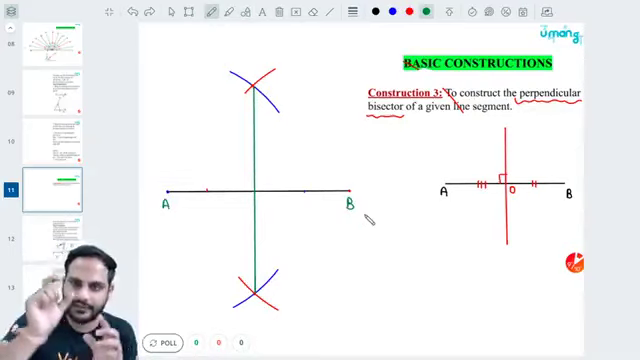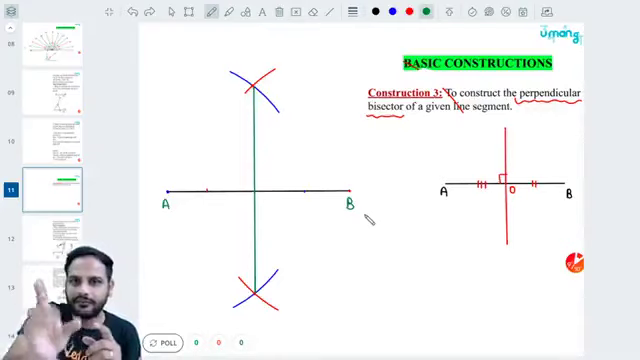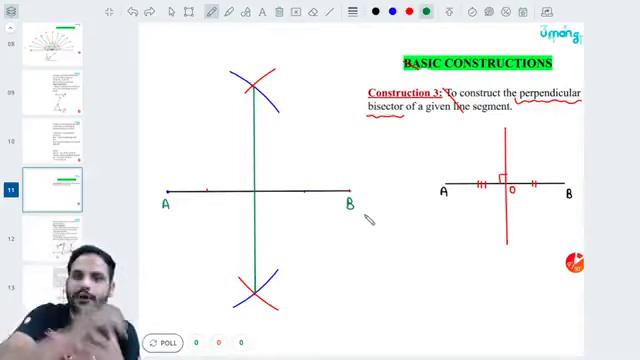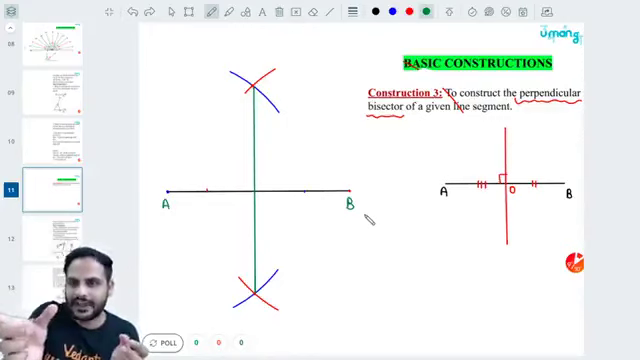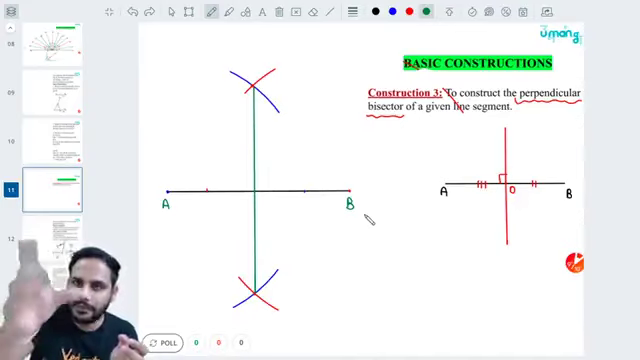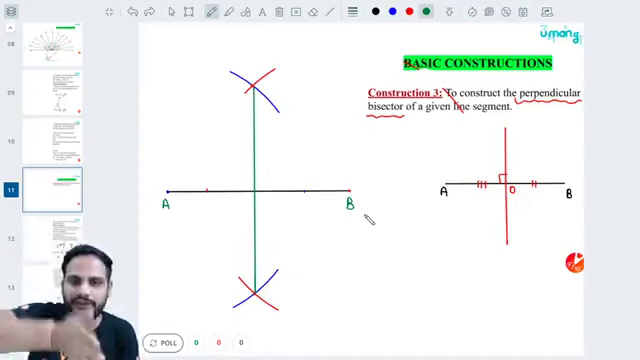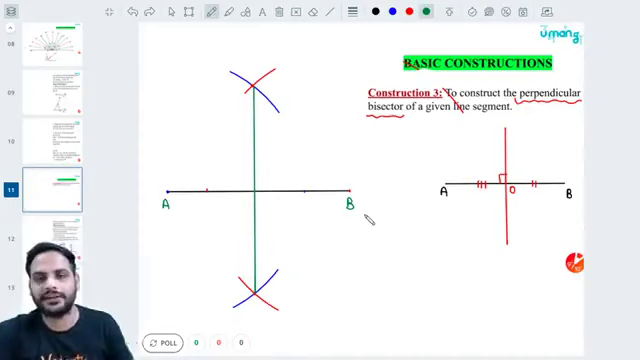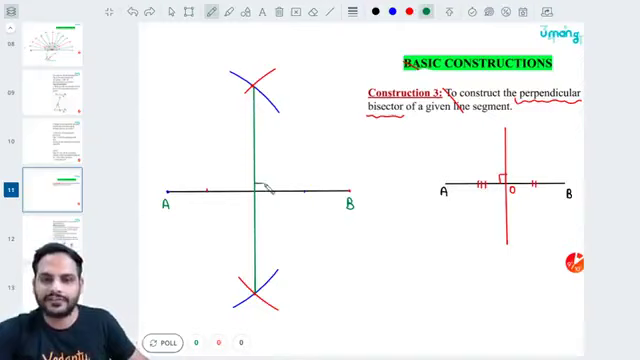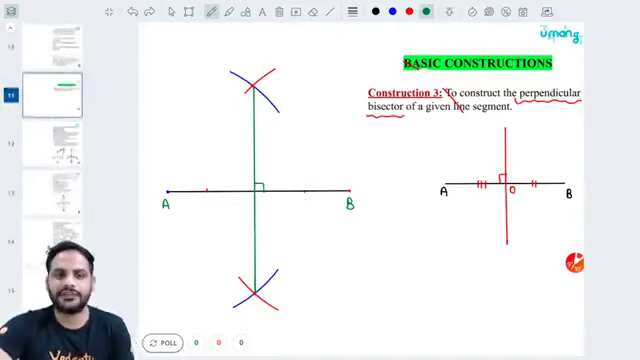Open the compass, keep the tip of the compass at point A, open it more than half, because if you do not open it more than half, they will not intersect. So open it more than half of the length of the line AB, make one cut up, one cut down. Keeping the compass length same, now keep the tip of the compass at B, one cut up, one cut down, join both the intersection points, and you will get the perpendicular bisector of this line AB.